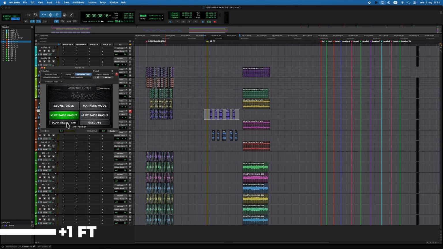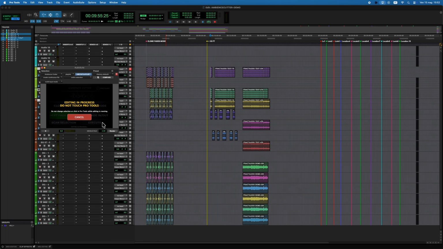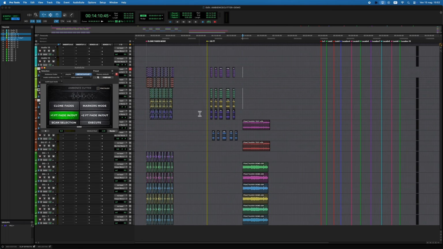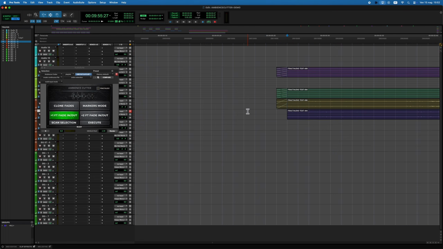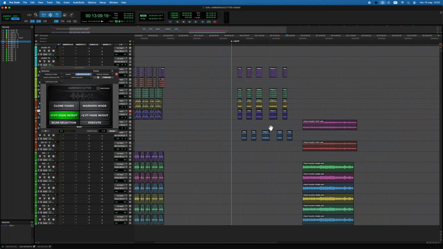Second and third, +1 frame and +2 frames. This mode aligns the clips by adding 1 or 2 extra frames on each side of every cut in the reference selection, and automatically creates the fades. The frame duration is detected automatically.